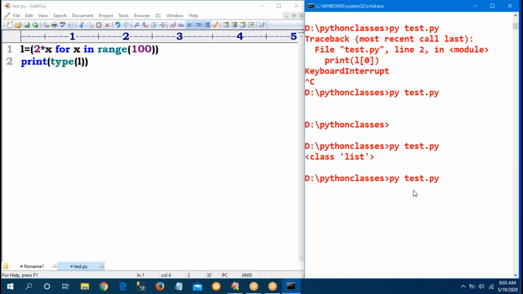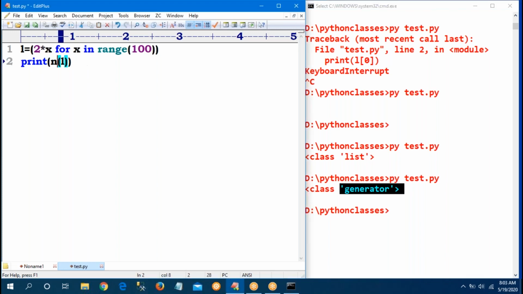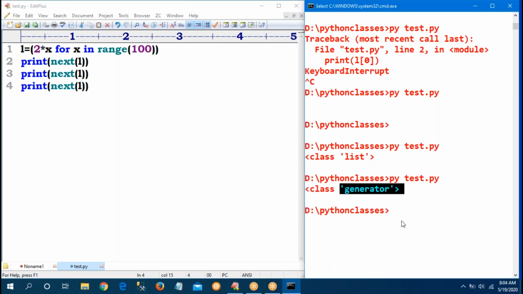Now we will get one answer: generator. That's why we are discussing what a generator is. In the previous example, for zeros I was not getting immediate output, it took some time. Now observe, sir, next is one keyword. What is next? I will tell. next of L, print, next of L, print, next of L. So next is one function, and I am passing L. Sir, now observe carefully. If I run this, the output is 0, 2, 4 only.